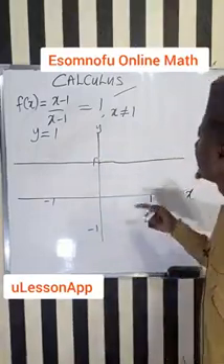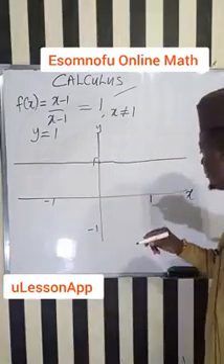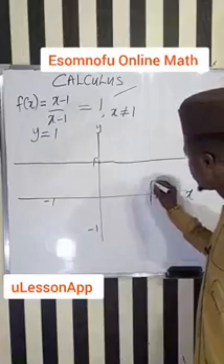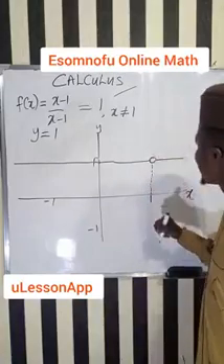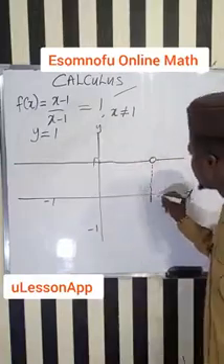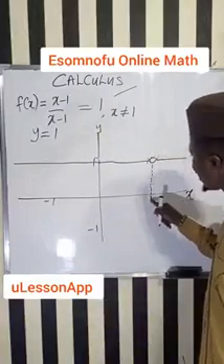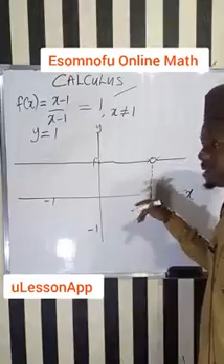But remember that if x is equal to 1, this function cannot hold. It becomes an undefined fraction. So look at the point where x is equal to 1. At this point, you can just make a hole to show that when x is 1, the function becomes undefined. So this function keeps on approaching this value, but once it gets to the point where x is equal to 1, the function will not hold. So it cannot get to this point, and that's the limit.